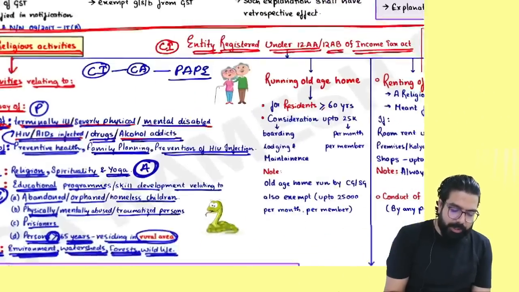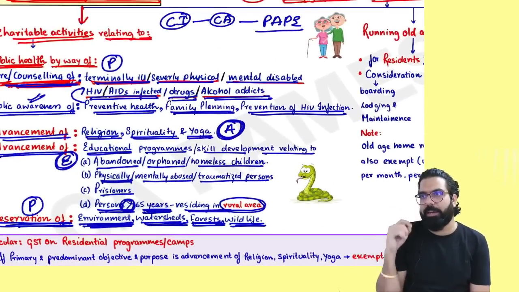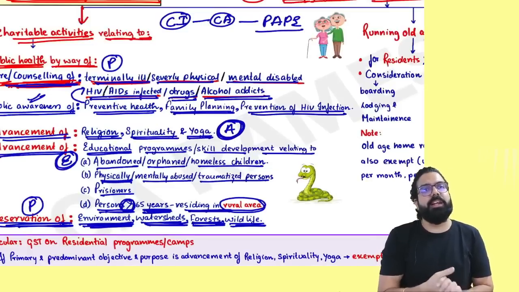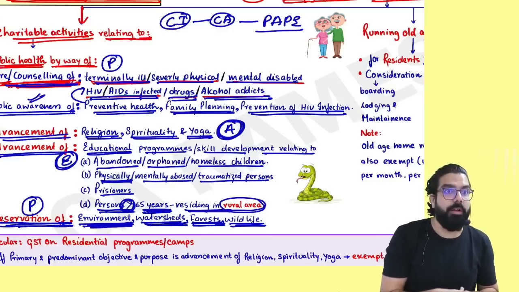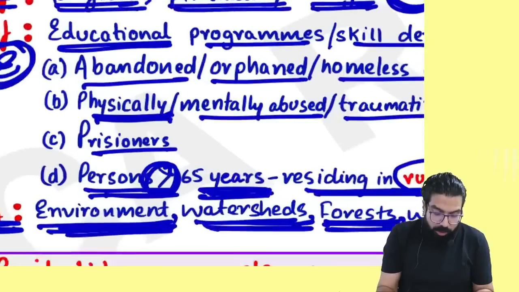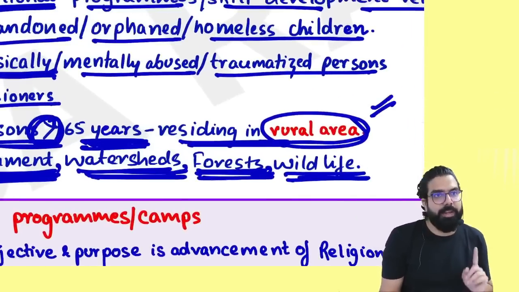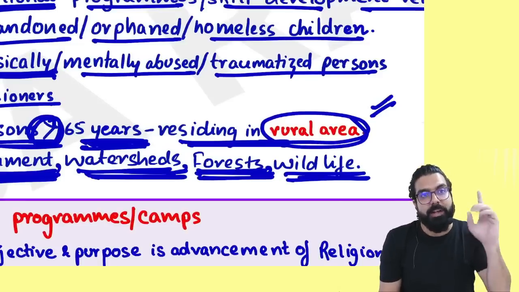The next one over here, in the exam they will tell you there is a charitable institution doing charitable activity. It is giving an educational program for persons greater than 65 residing in urban area. Taxable. Because what is exempt? Rural area. Can I go ahead, everyone? Please be very careful about it. What is exempt is rural area. Urban area is always taxable.